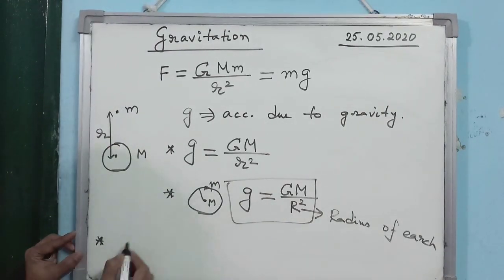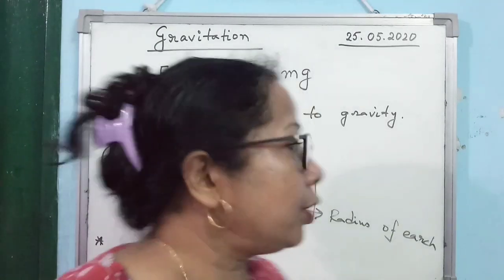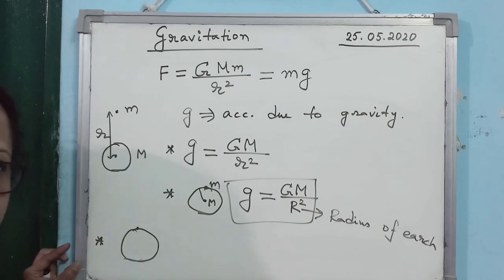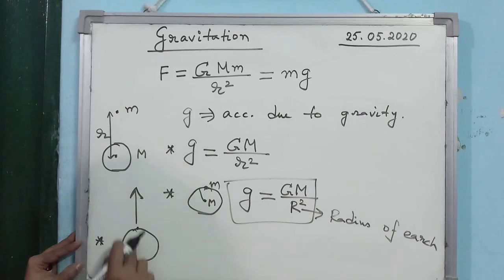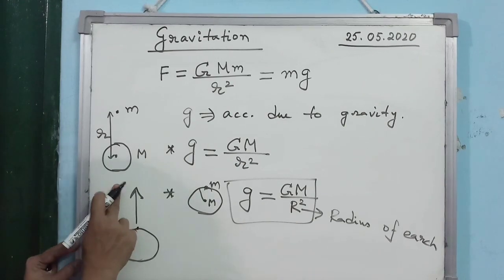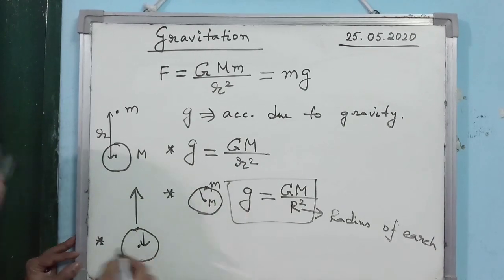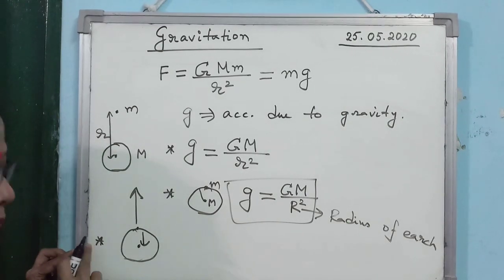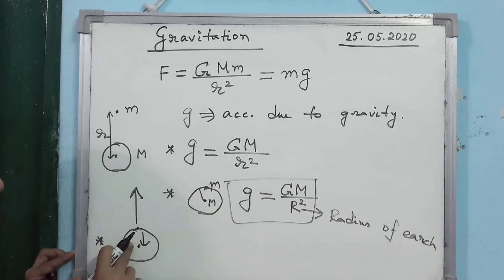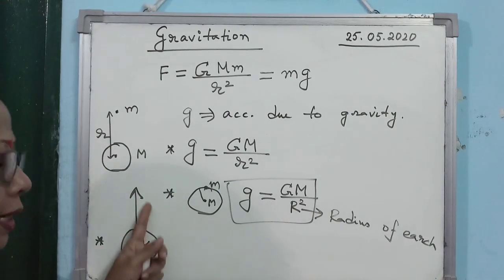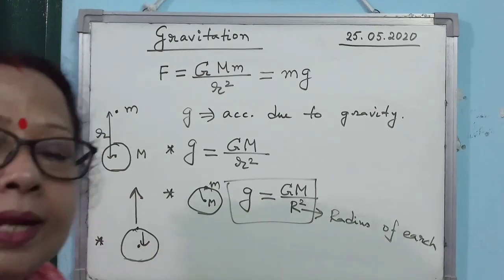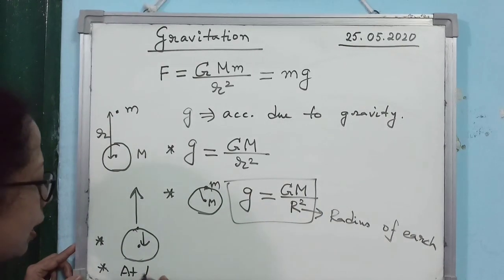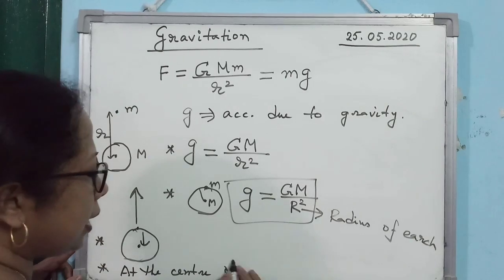Now here, another point regarding small g, you must remember that if you consider earth, then on the surface of earth the value of g is maximum. But if you go above the surface of the earth, means to a higher altitude, or if you are going inside earth, then the value of g decreases. So write down this point. I am saying it verbally, you must write it down. The value of g decreases with altitude, and inside the earth also the value of g decreases. Then the next point: at the center of earth the value of g is 0.